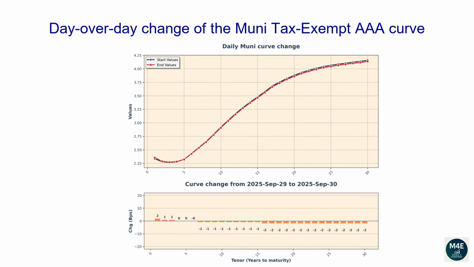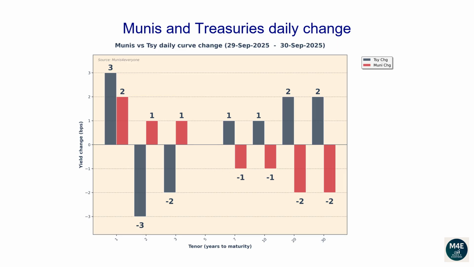The 10-year tenor changed 1 basis points. The 20-year tenor changed 8 basis points. The 30-year tenor changed 6 basis points. Munis and Treasuries daily change.